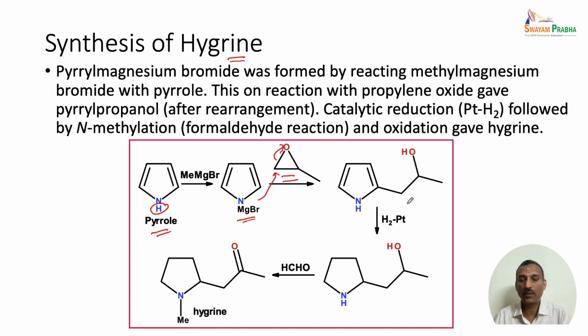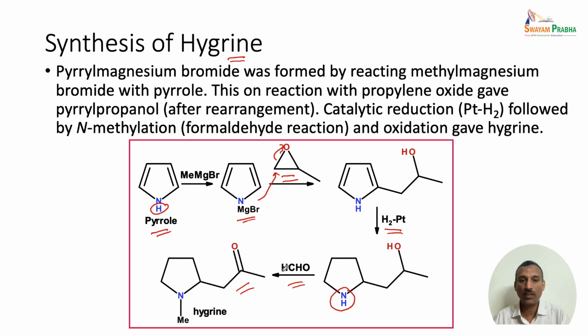So this corresponding carbinol is reduced, and the pyrrole ring is reduced to the pyrrolidine ring using hydrogen and platinum, that is the saturation of this ring, and then a treatment with formaldehyde finally gives the hygrine structure. This step is the N-methylation reaction, because this nitrogen has only the hydrogen.